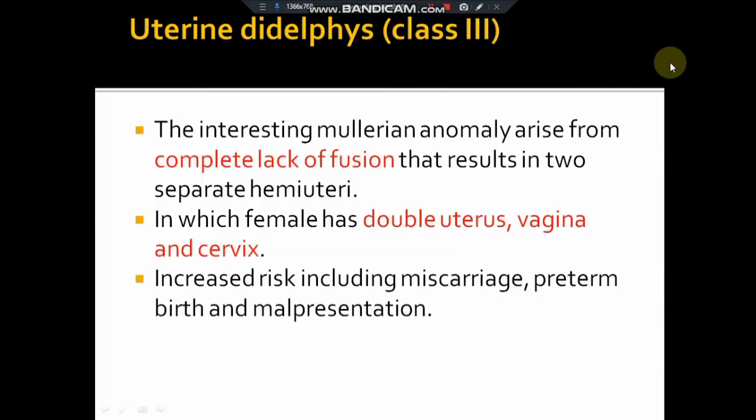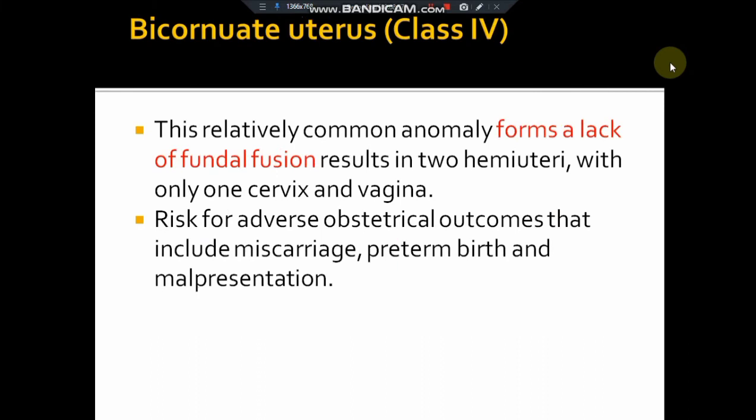Then we have uterine didelphys. From the name itself, it's saying two. There is a double uterus, vagina, as well as cervix. It is due to the complete lack of fusion of the Mullerian ducts, which may lead to an increased risk of miscarriage, preterm birth, and malpresentation.